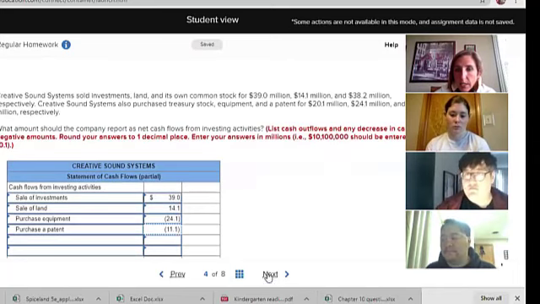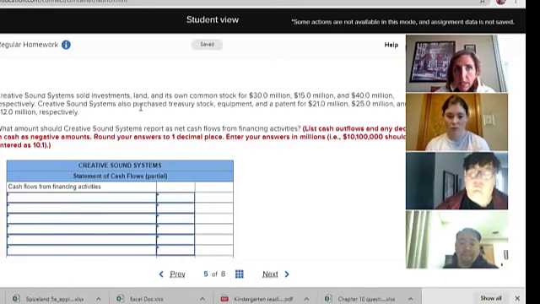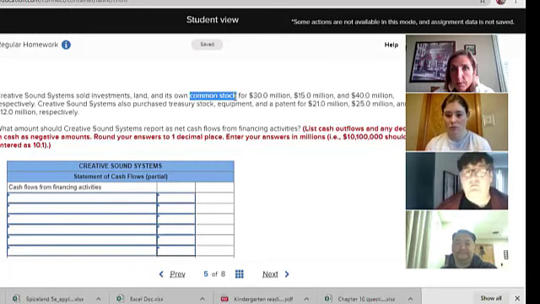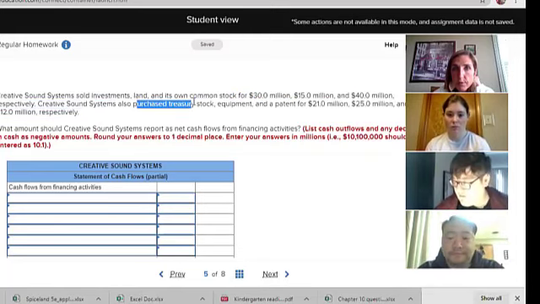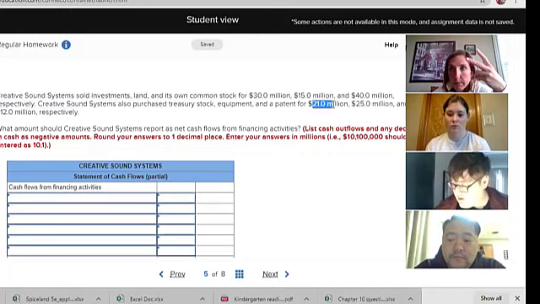I think the next one is very similar, except it's only asking about financing. So up here, when it says you sold investments and you sold land, don't use those numbers. Only use this common stock, it was the third value, as a positive, and use the purchasing of treasury stock, which is the first number, as a negative. So they give you 6 different numbers, but you only need to use 2 of them on this problem.